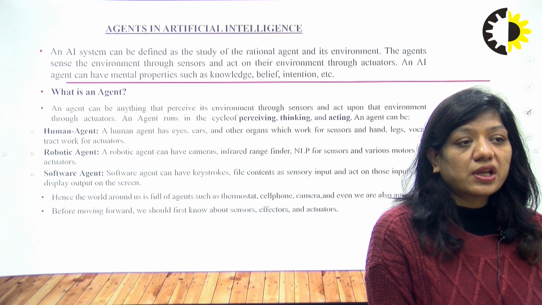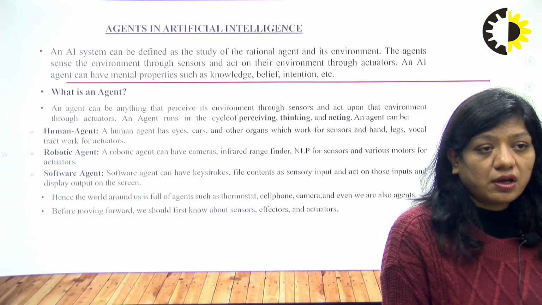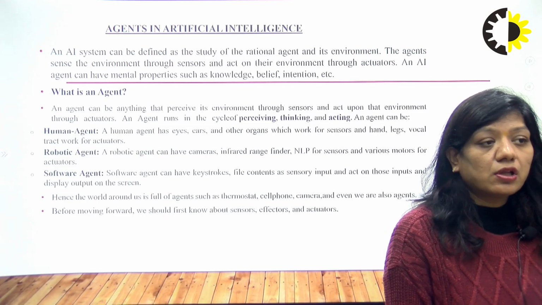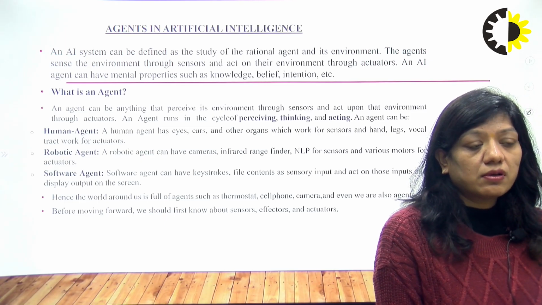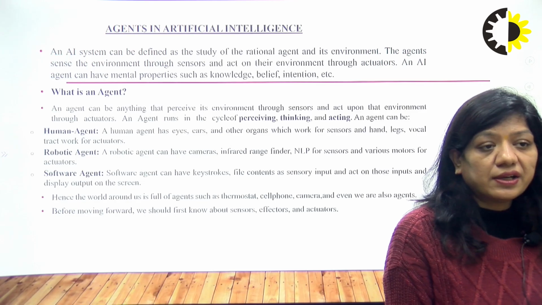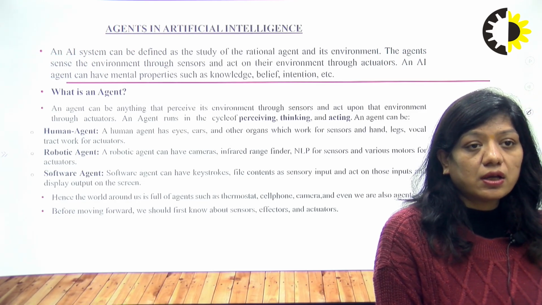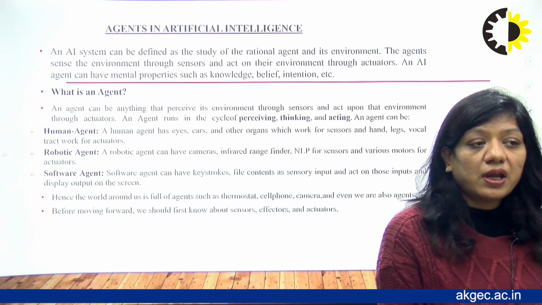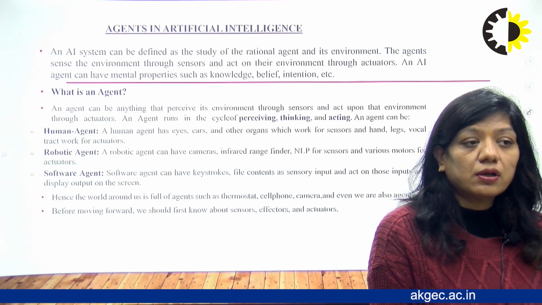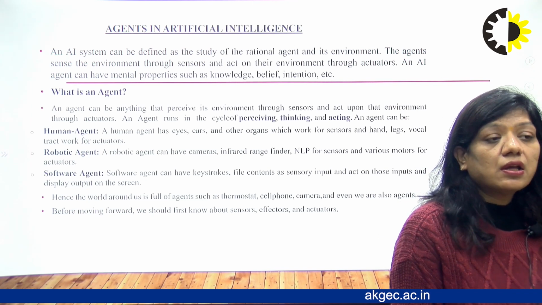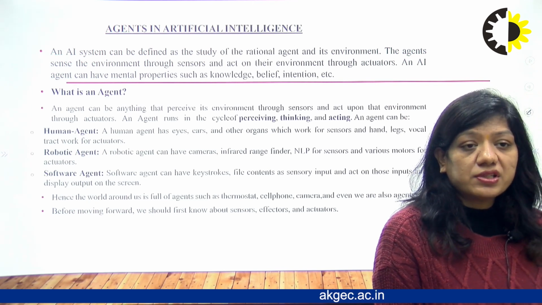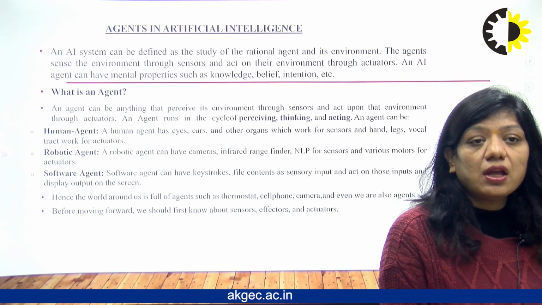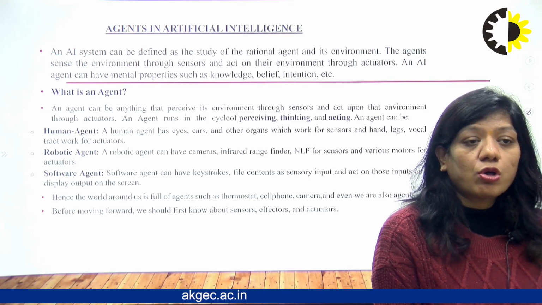A robotic agent can have cameras, infrared range finders, and NLP as sensors, and various motors as actuators. A software agent can have keystrokes and file contents as sensory input, acts on those inputs, and displays output on the screen. We can say the world around us is full of agents such as thermostats, cell phones, cameras, and even we humans are also agents.